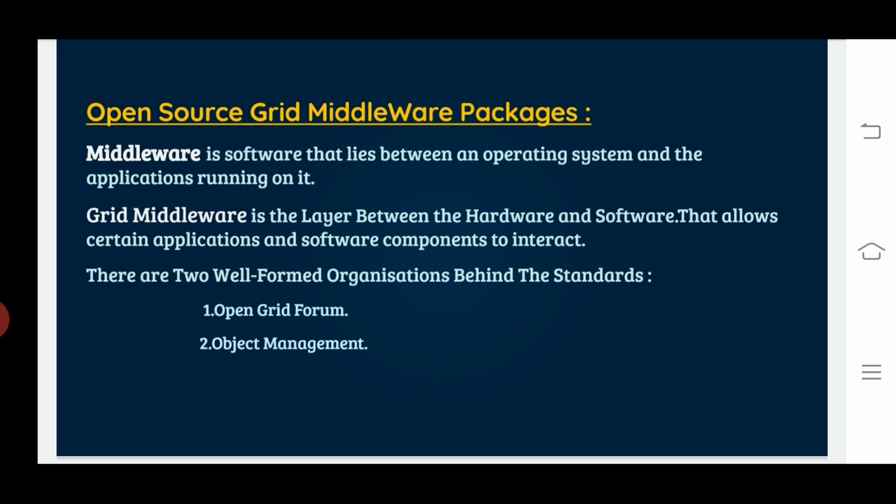Popular grid middleware tools include Globus Toolkit, gLite, UNICORE, BOINC, the China Grid Support Platform and Condor-G, originally developed by the University of Wisconsin, and Sun Grid Engine. These are all our software support and middleware packages.